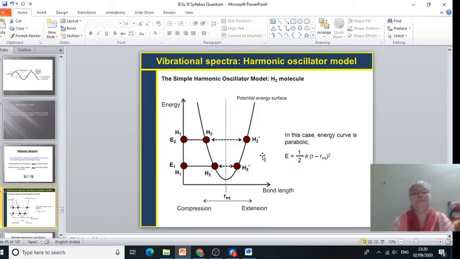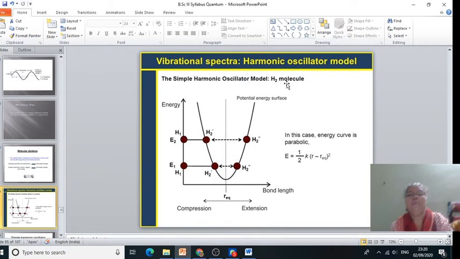Then if we plot the graph of bond length versus energy, and suppose our diatomic molecule is the H2 molecule, and the position of one H atom we fix here, and as we increase the energy, the bond length between the two goes on increasing, and we get this perfect U-shaped or harmonic graph, and this is the energy level diagram for a simple harmonic oscillator.